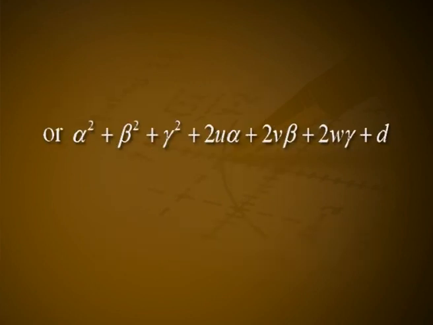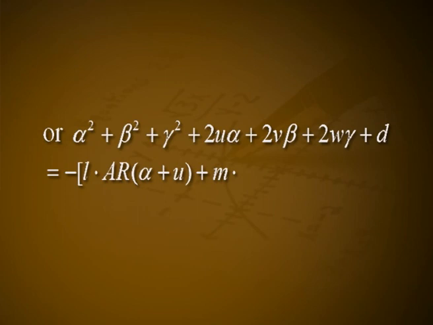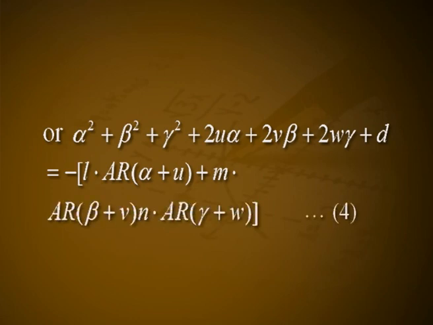Or, alpha square plus beta square plus gamma square plus 2u alpha plus 2v beta plus 2w gamma plus d is equal to minus AR into [L(alpha plus u) plus m(beta plus v) plus n(gamma plus w)], equation number 4.